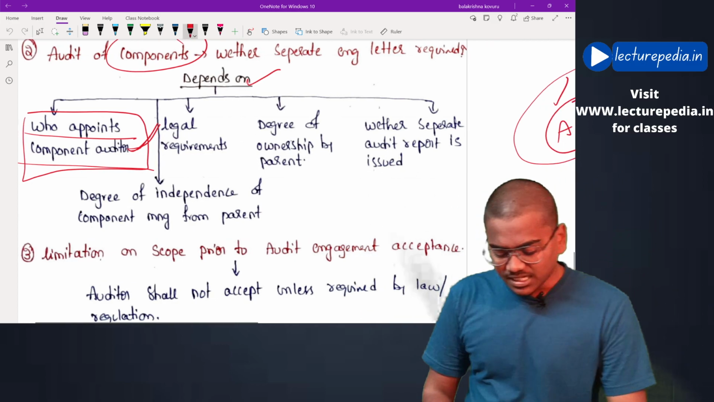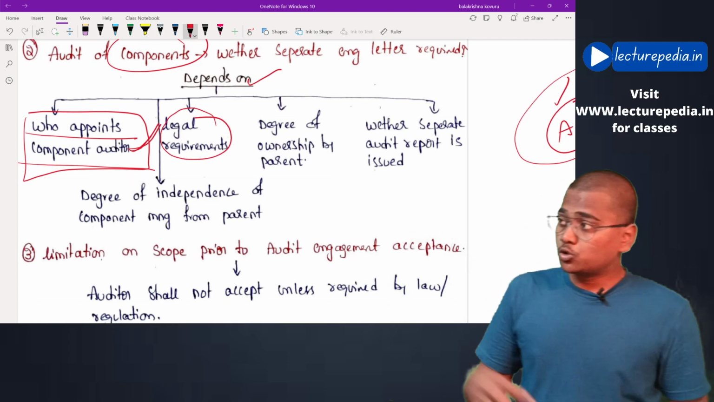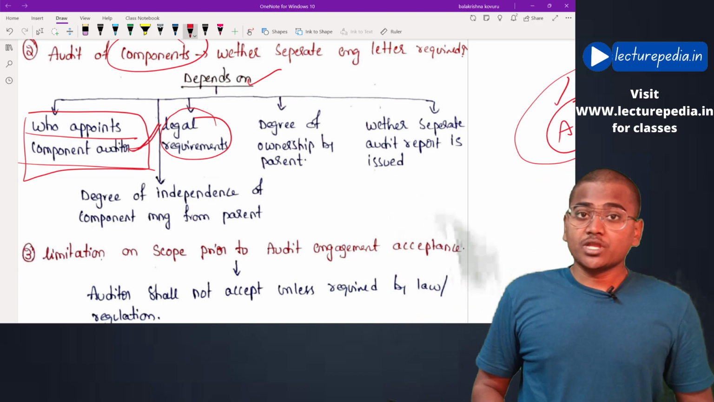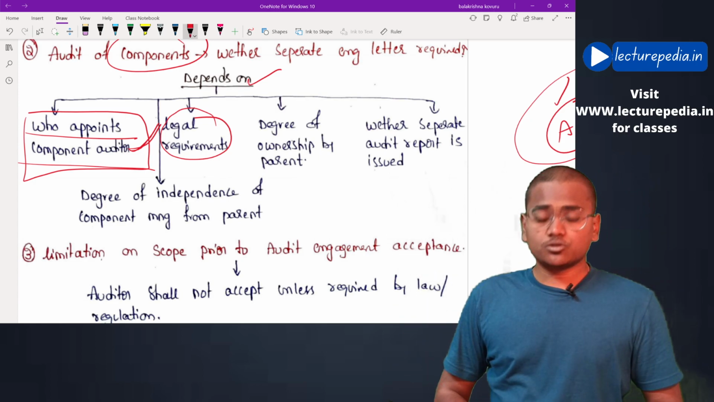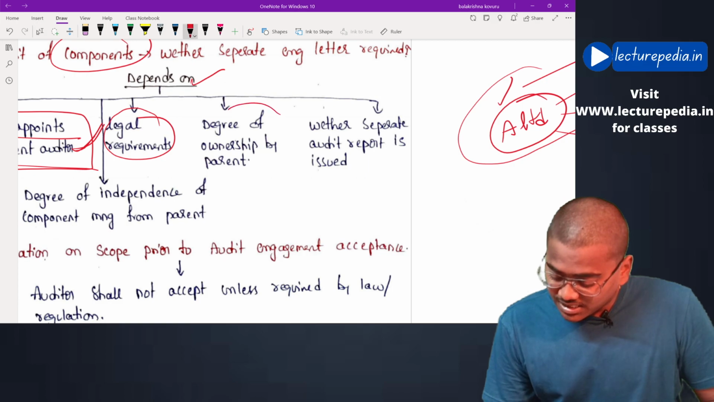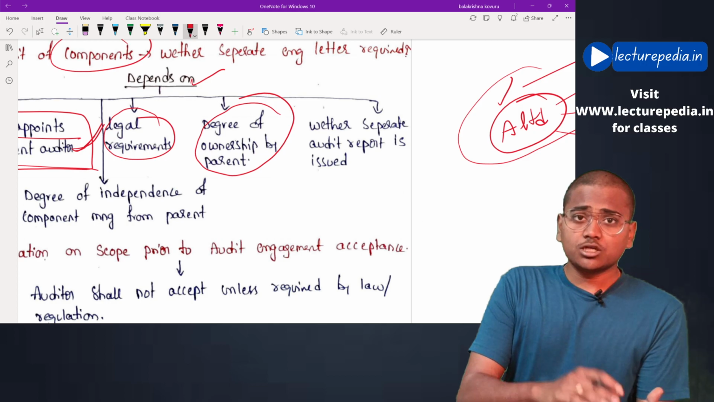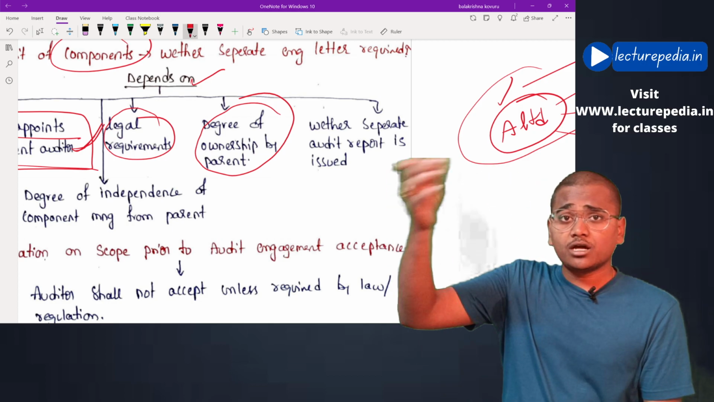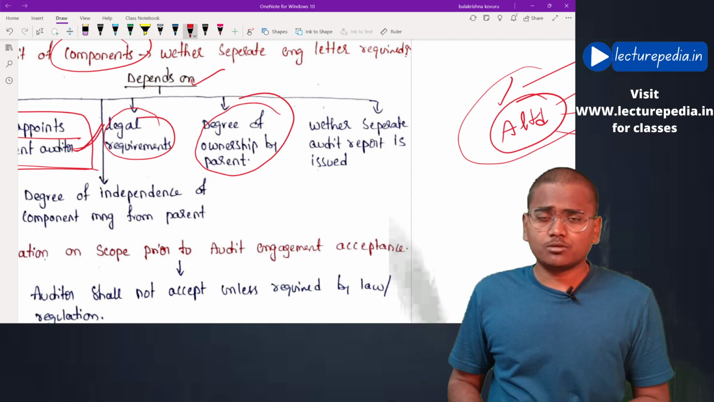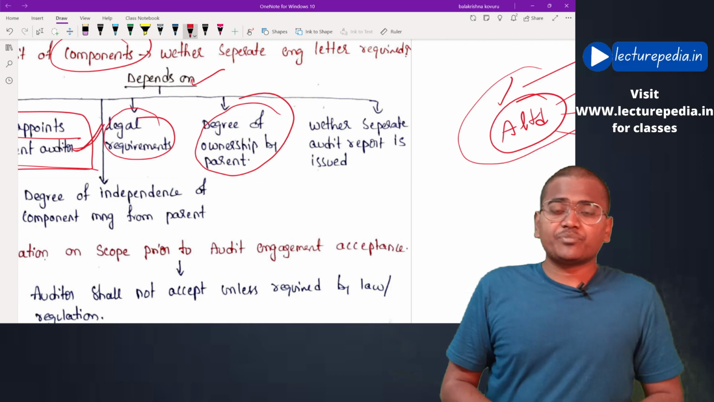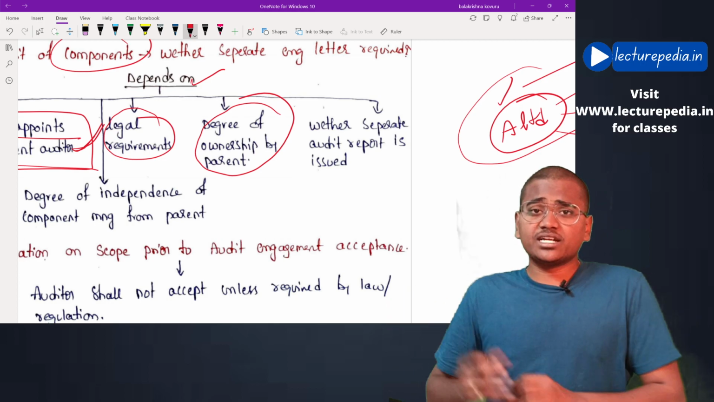Next criteria, legal requirements. The standard asks the auditor to check whether there are any legal requirements to give a separate audit engagement letter to the component. You check this factor also. Next, degree of ownership by the parent. Whether the parent entity holds almost 90% of the component, or holds only a small portion of the component, you also consider this aspect in determining whether to issue a separate audit engagement letter or not.